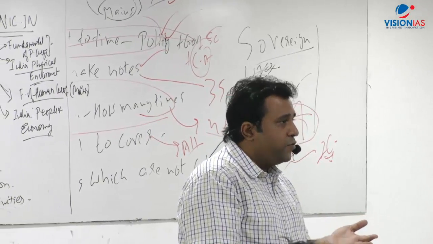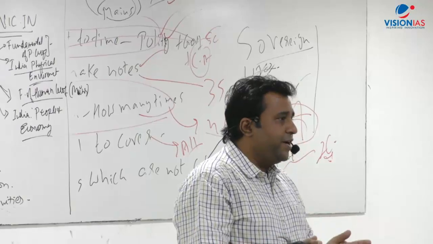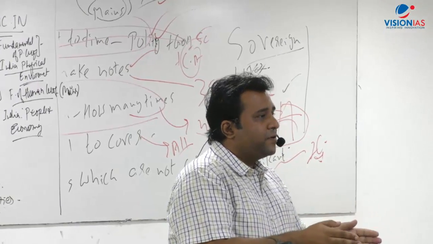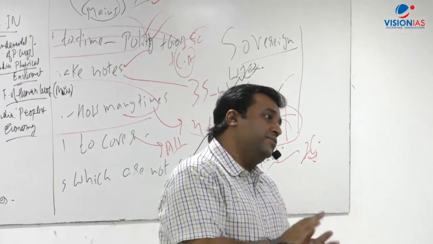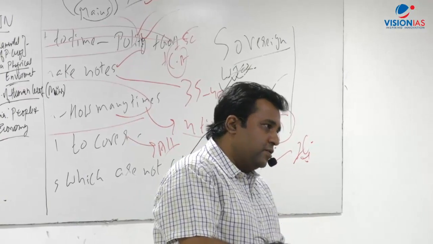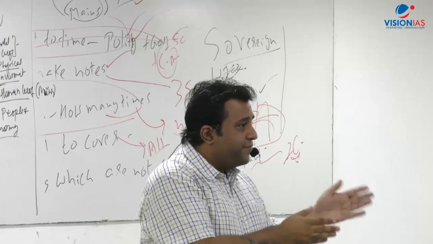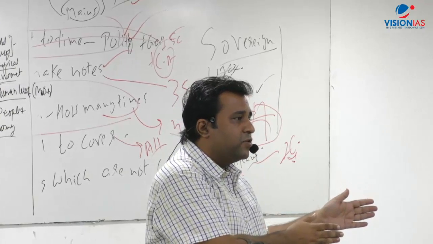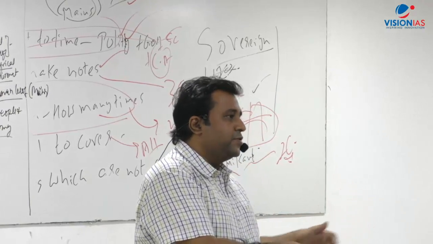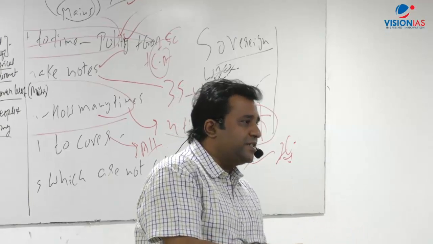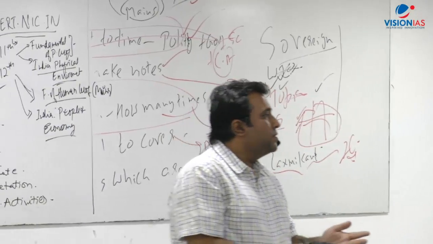Right, rocks you have to read, mountains and all you have to read. After that it gets into geomorphic process, and after that the 5 chapters on landforms you have to read. Oceans, corals you have to read. Climate, weather you have to, but in weather you can drop the part which talks about the measurement methods, because that is in a different unit which UPSC doesn't ask. So that's it. Anything else?